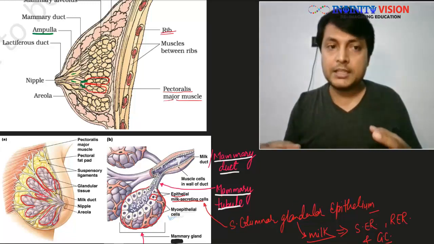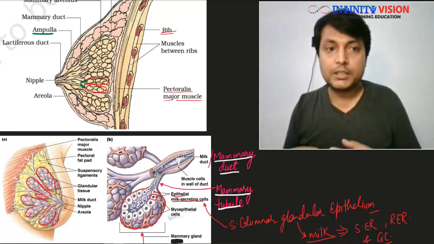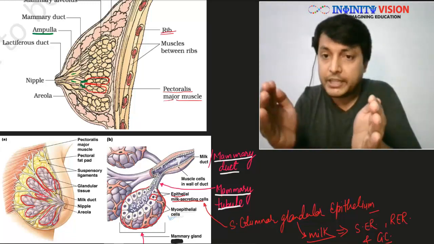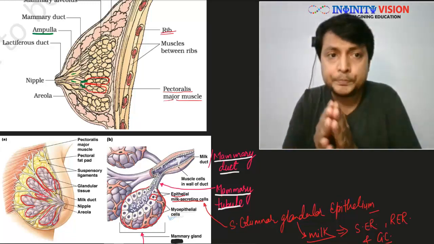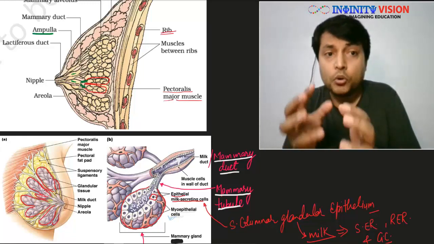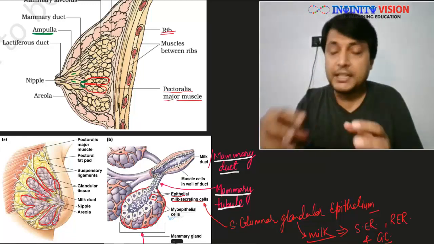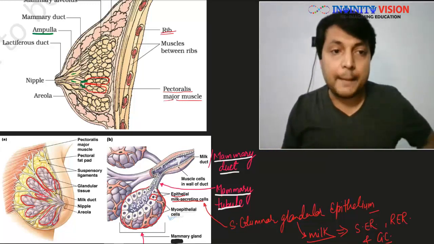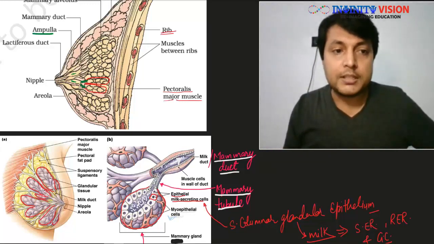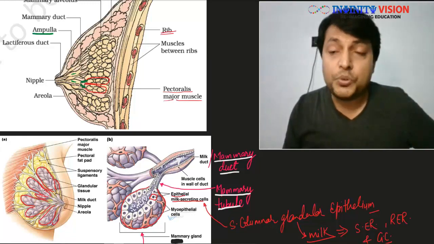Ampulla will again temporarily store it. It is a widened structure, so it contains more milk, and it will contain all the milk from different mammary lobules.